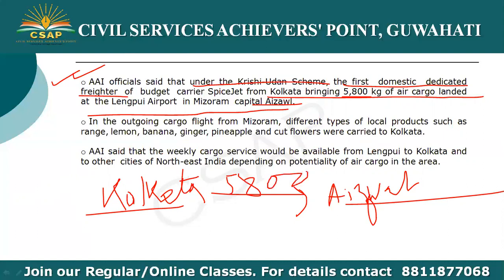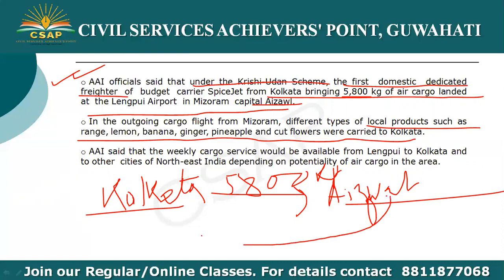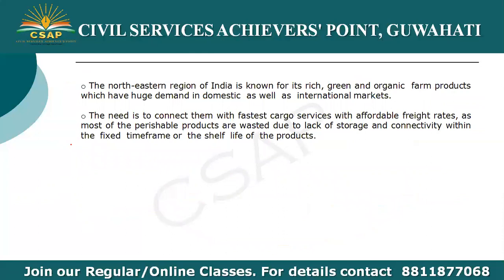Also, in the outgoing cargo flight from Mizoram, different types of local products such as lemon, banana, ginger, pineapple, and cut flowers were carried to Kolkata. So not only from Kolkata to Aizawl, but also from Aizawl to Kolkata, various endemic produce was flown. This is an important topic, students. Please make a note of it, because it will carry products fastest, and perishable products will be saved from wastage.